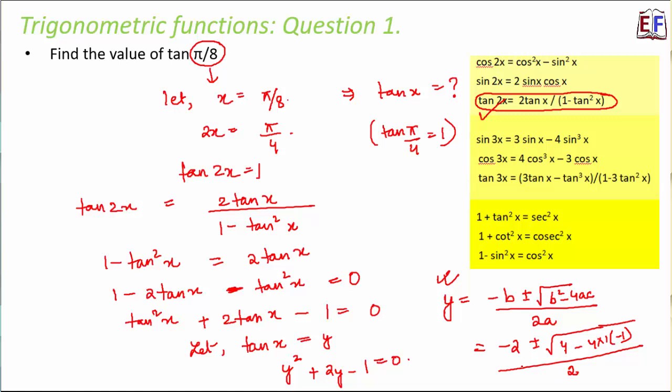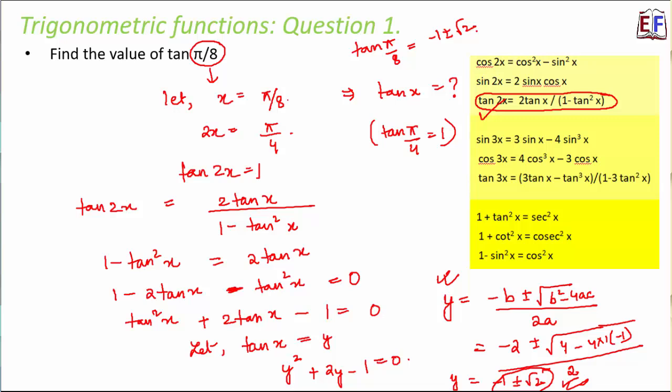Okay. So now when we solve this, what do we get? We get y is equal to minus 1 plus minus root 2. And what is y? y is tan x, and tan x is what we were trying to calculate. So this is the answer. Did we arrive at the answer? Not really, because we found a value. We found that tan pi by 8, which is tan x, is equal to minus 1 plus minus root 2.